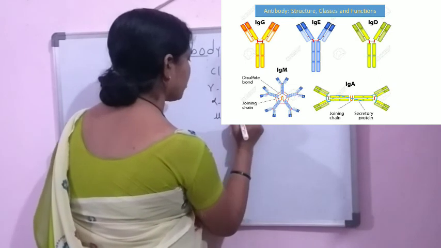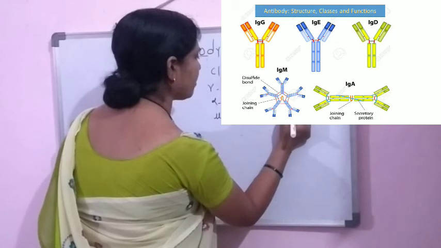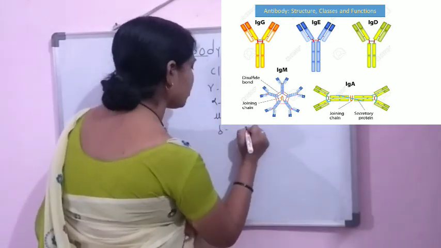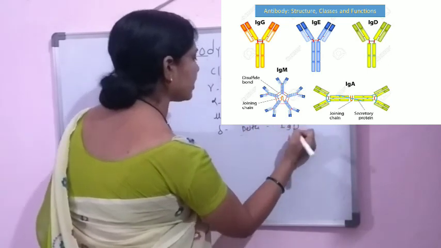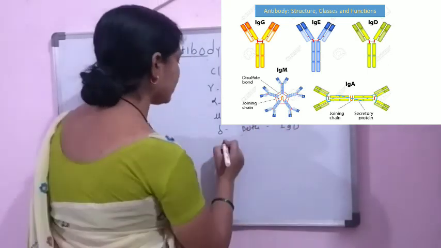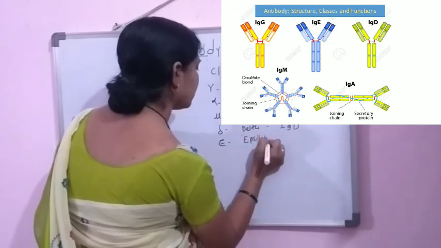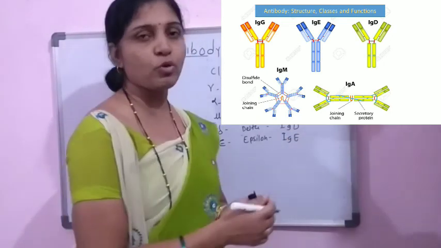The mu type of heavy chain gives IgM. The delta type of heavy chain gives IgD. And the last one, the epsilon type of heavy chain, gives IgE.